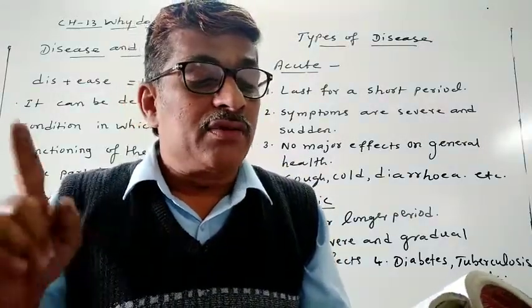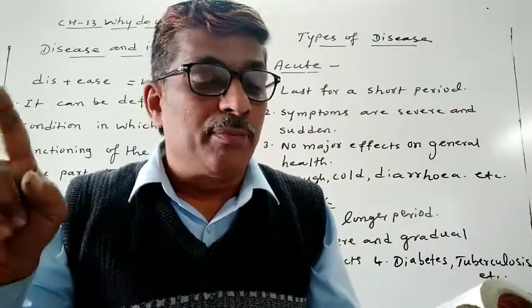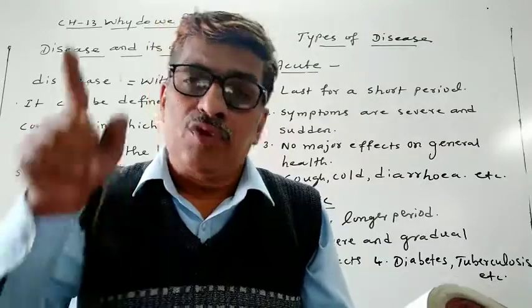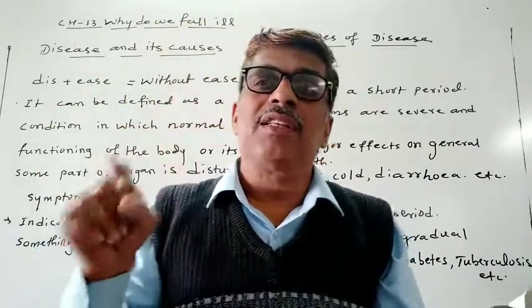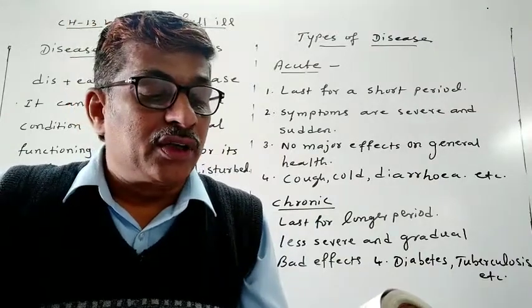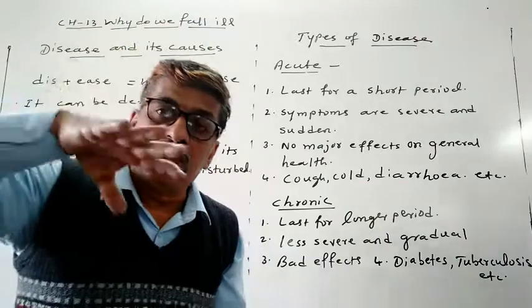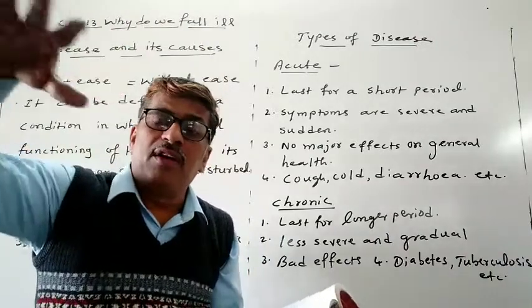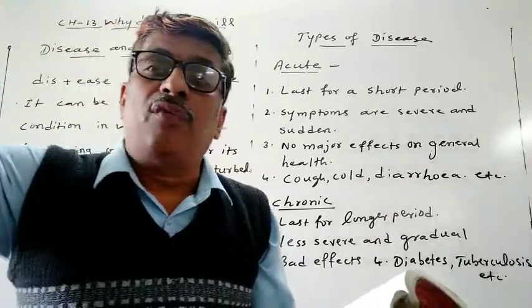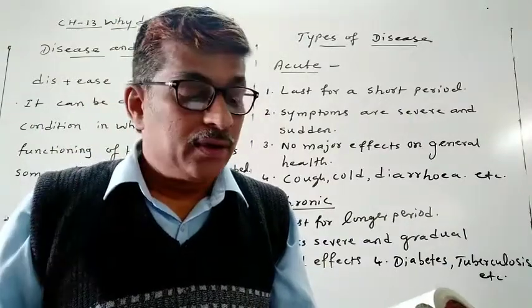But an acute disease passes very soon, and will not have the time to cause major effects on general health. What will happen? It lasts a short time, so it will not have major effects on general health. While a chronic disease, because it is not so severe but has gradual effects, will affect a particular body part.